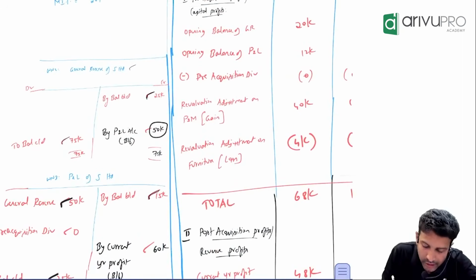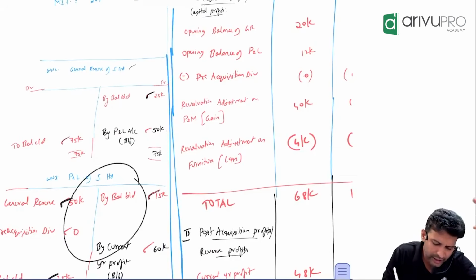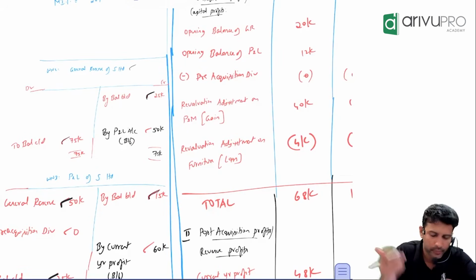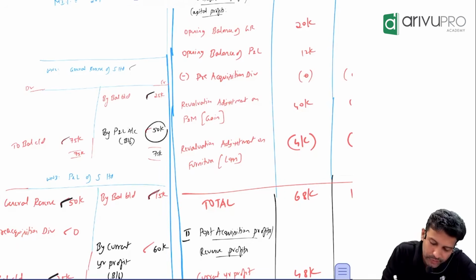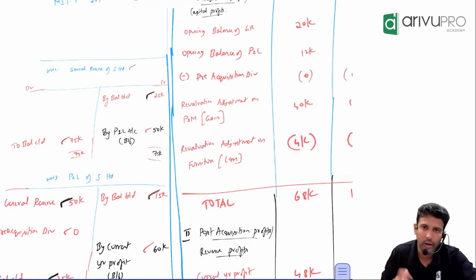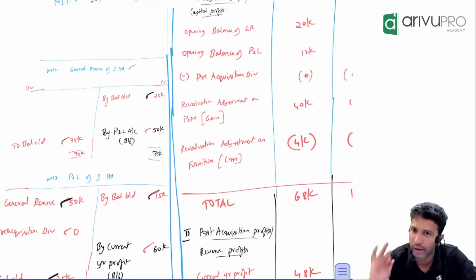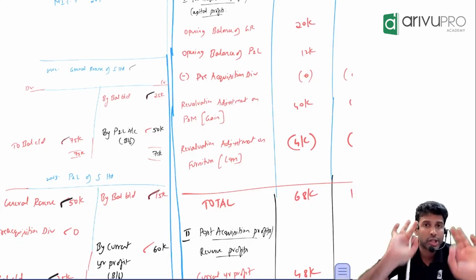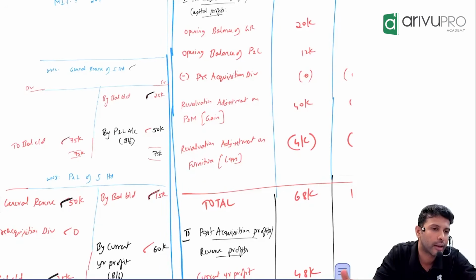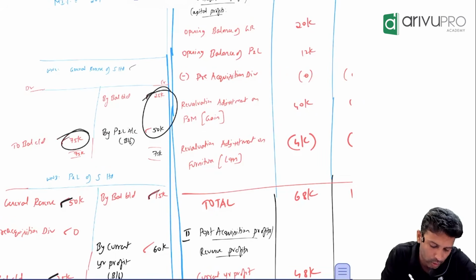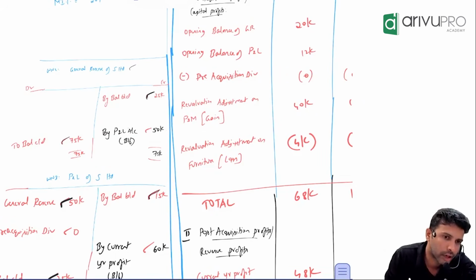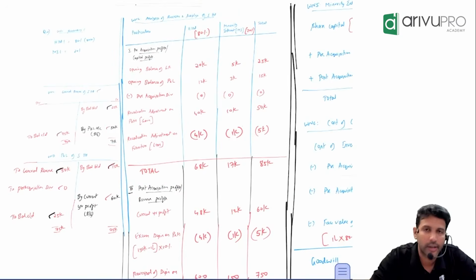This 50,000, has it come from general reserve or from P&L? P&L. Anyway, P&L also we're going to distribute. So do we have to worry about this 50 or is it not required? No, not required, because this 50 came from P&L only, and P&L we shall distribute in a while. So hence, everything in general reserve is sorted. Do you agree? Because if you consider this 25 plus this 50, then only you will get 75. So this is sorted.